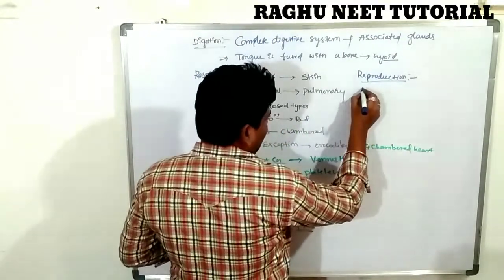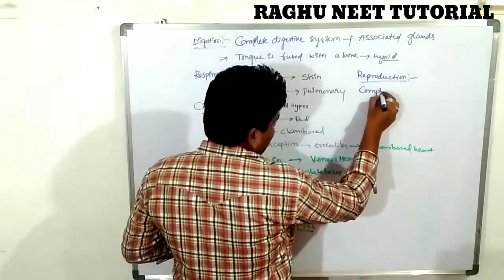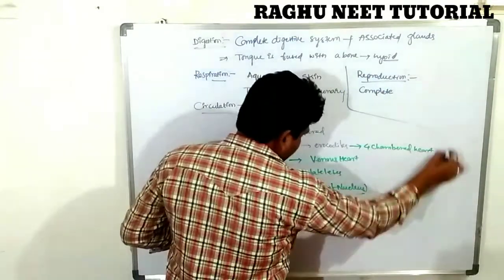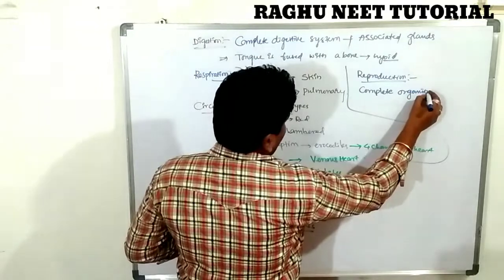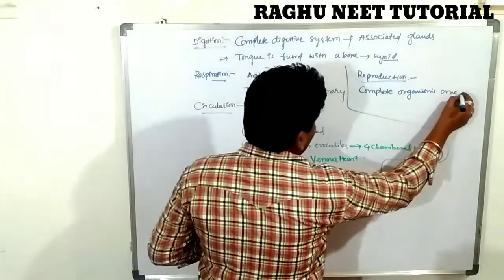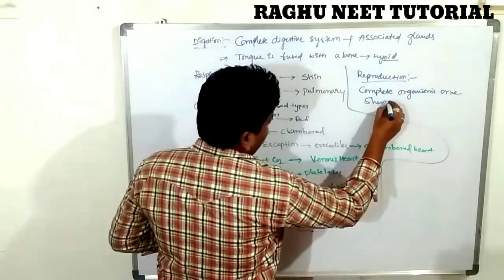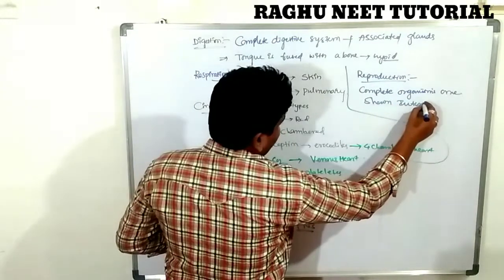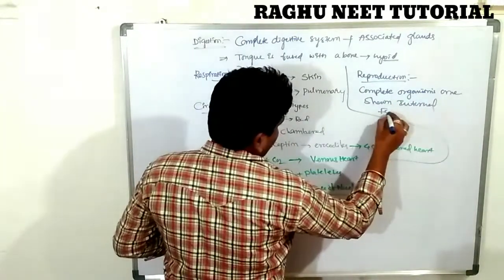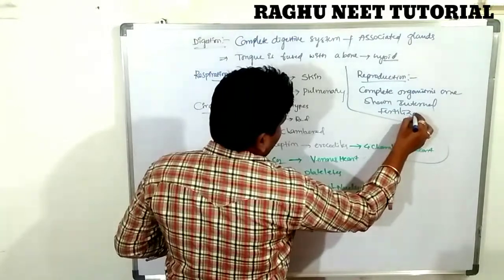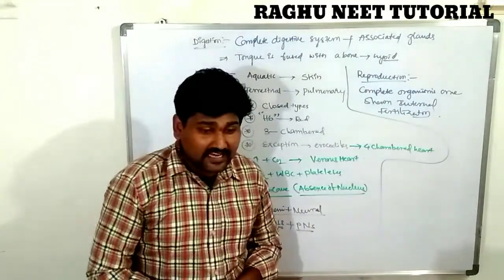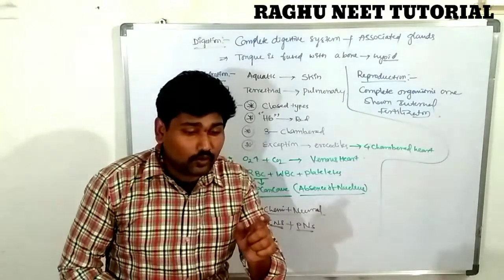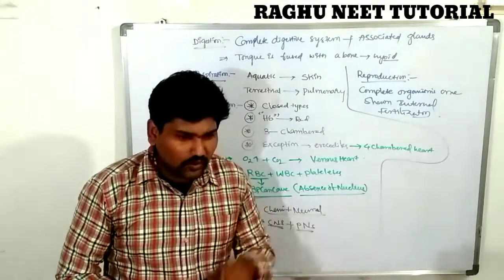Only most means complete, I'm sorry: complete organisms show internal fertilization. Internal fertilization takes place, meaning they have developed cloacal organs.